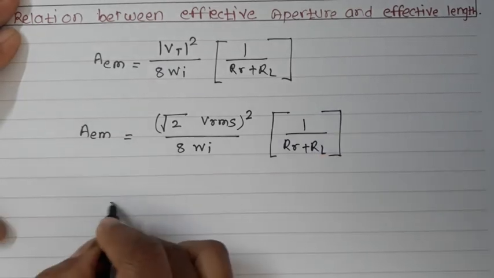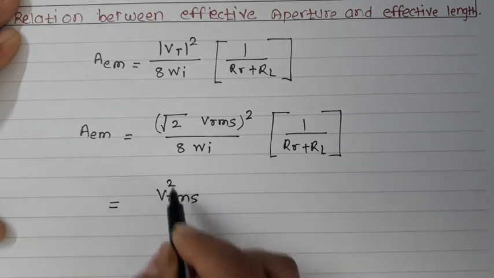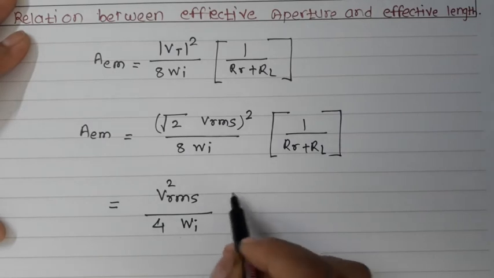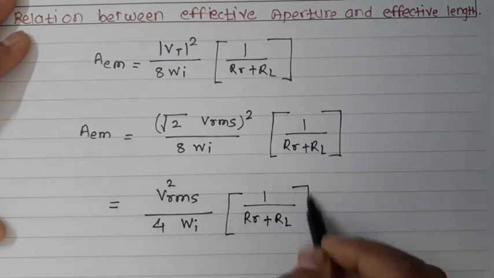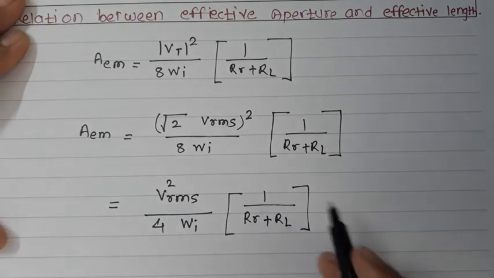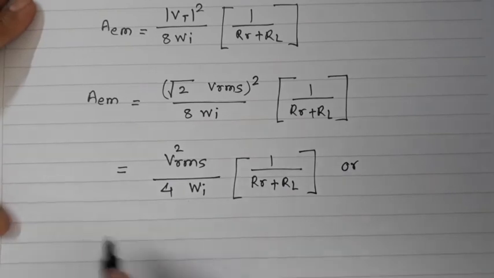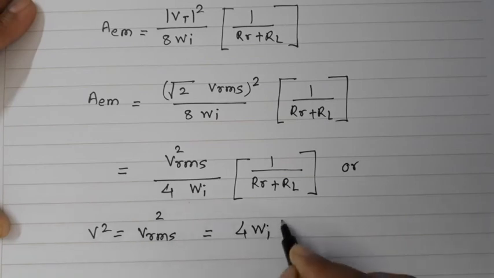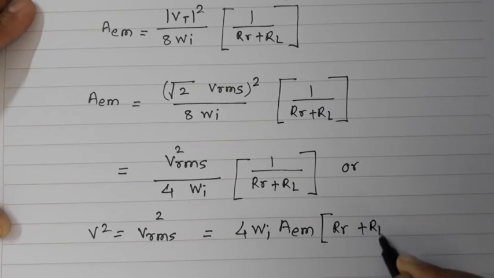Or V square is equal to Vrms square, which is nothing but 4 WI AEM times Rr plus RL.